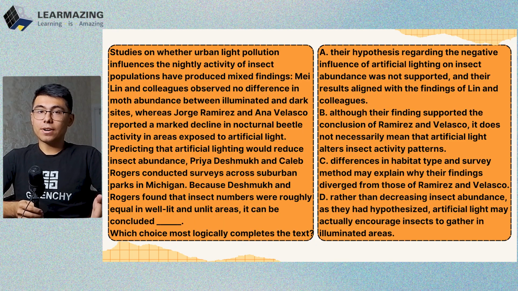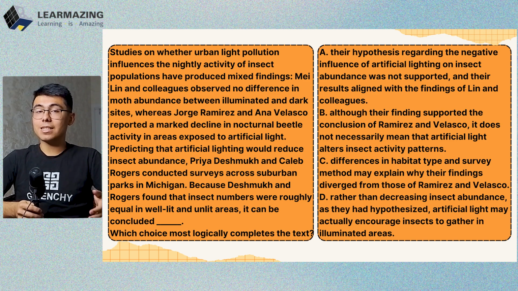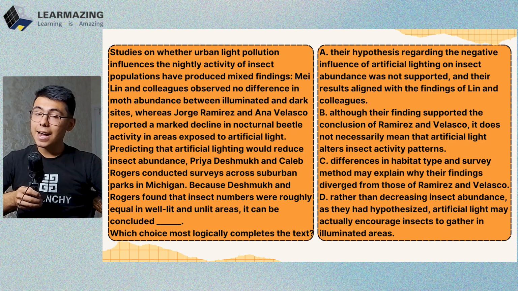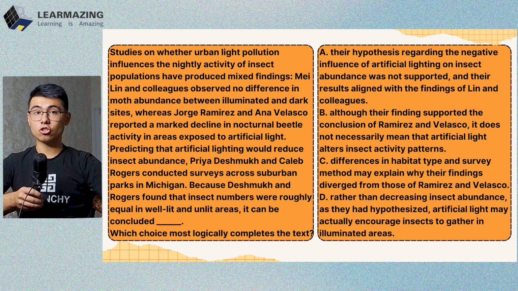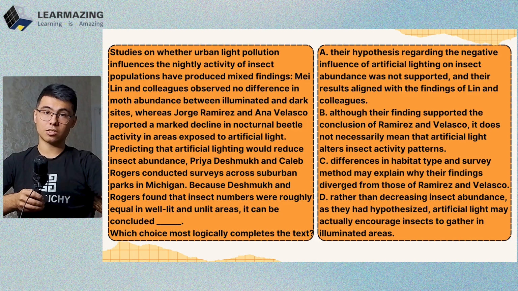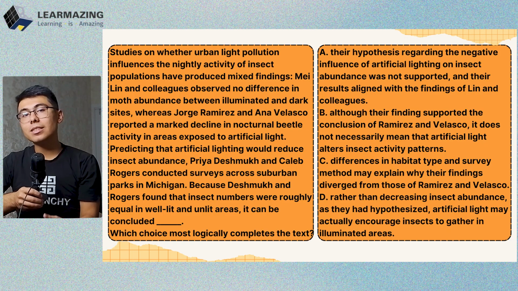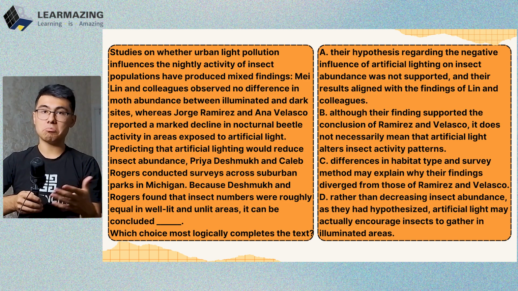Choice B. Although their findings supported the conclusion of Ramirez and Velasco, it doesn't necessarily mean that artificial light alters insect activity patterns. Ramirez and Velasco found a decline, but these guys found no difference, opposite results. So that's wrong. Choice C. Differences in habitat type and survey method may explain why their findings diverged from those of Ramirez and Velasco. Well, this choice is tempting, but notice the question asks what can be concluded. And this answer is speculation, it's not a conclusion, so not it.